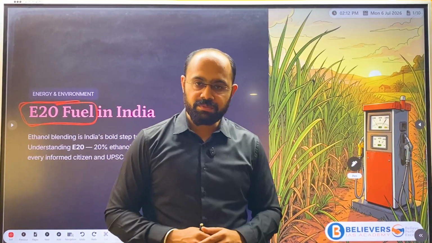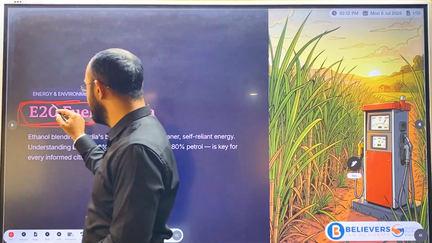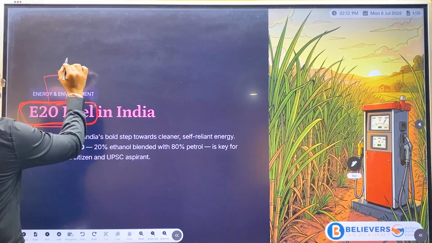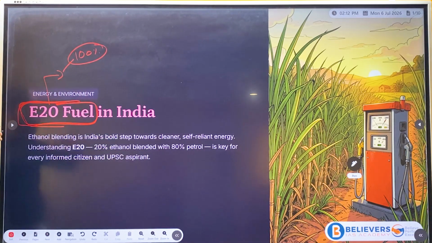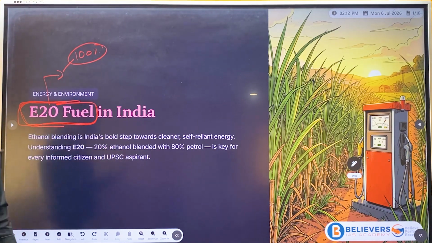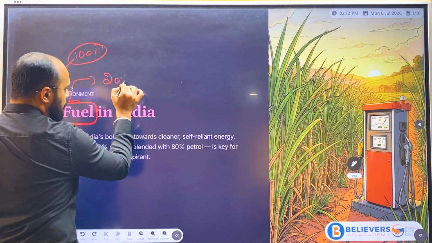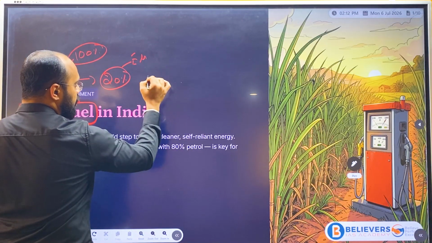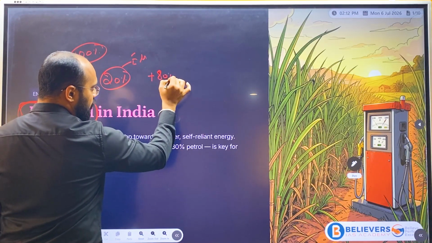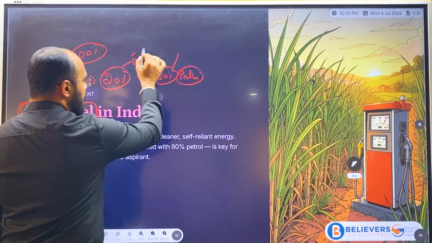So now we'll start with what is this ethanol or E20 fuel. What do you mean by E20? Earlier, you would get 100% of your fuel from petrol itself. Now with ethanol, 20% of your fuel will be ethanol and the other 80% will be petrol. Here it will be a blending of petrol and ethanol.